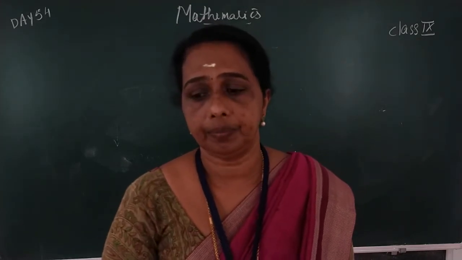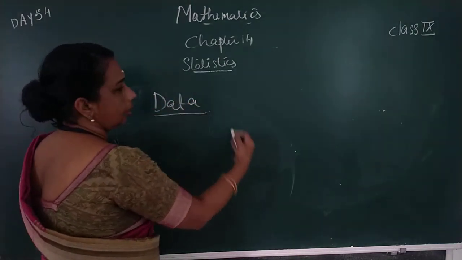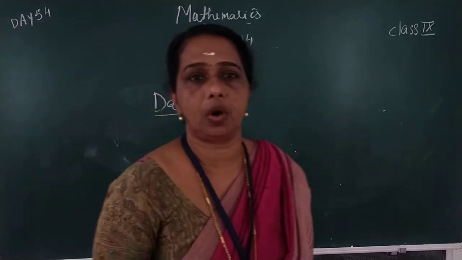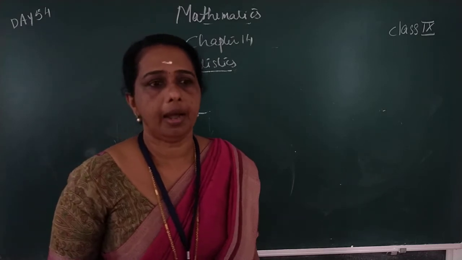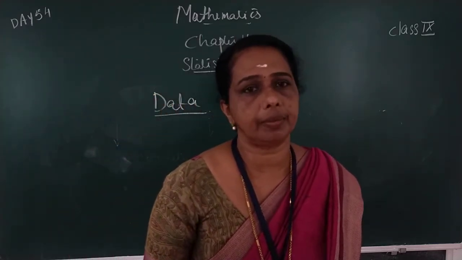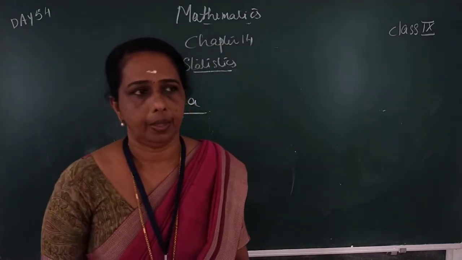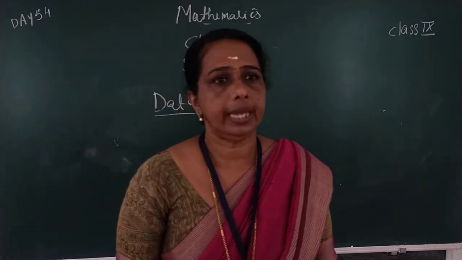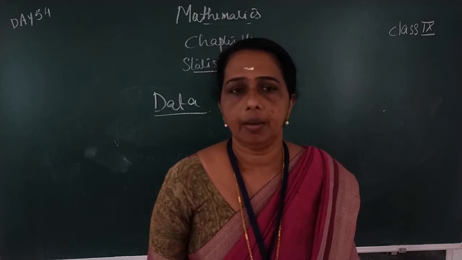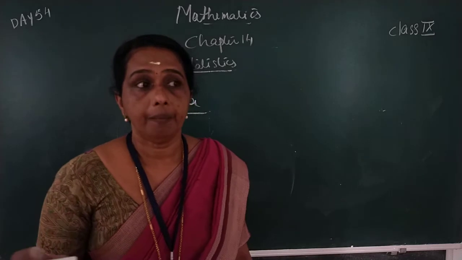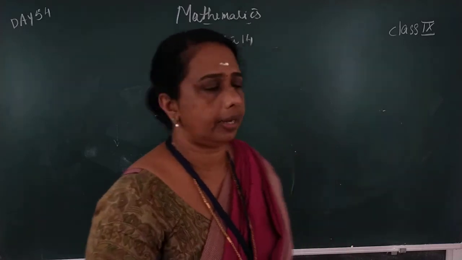What is data? Collection of meaningful information is called data. Example: marks obtained by 5 students in your class in subject maths, or height of 5 students in your class, or the height of 10 plants in or around your school. These are meaningful information. There are two types of data, primary data and secondary data.